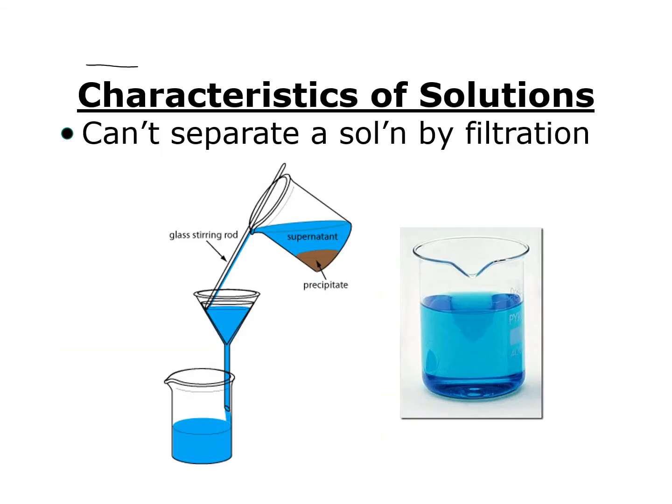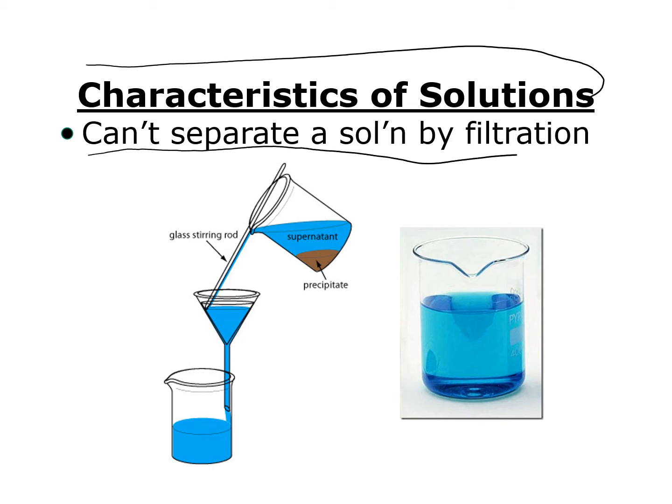Another characteristic of a solution is that you cannot separate the solution by using filtration. So filtration is when we have a solid and a liquid together. We can put the solid and the liquid through the filtration apparatus and separate the liquid, and the solid would be left in my funnel where the filter paper is.